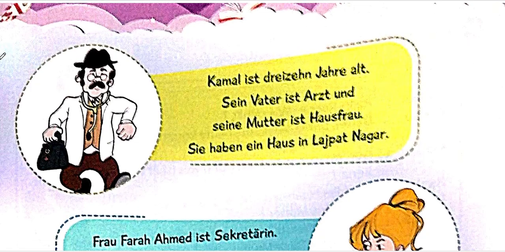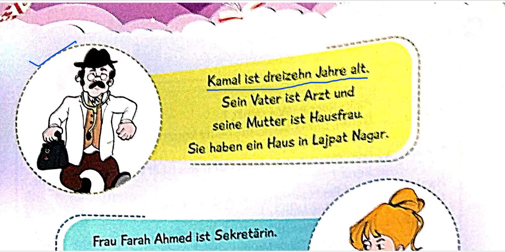So now we are coming to these little descriptions about each of them. So this is a doctor. So Arzt. Kamal ist 13 Jahre alt. They're basically telling the age. First of all, we understood that this doctor's name is Kamal. Ist is the verb conjugation of the verb sein. Go ahead and watch lesson 2 parts if you don't know what sein is. Sein is basically to be. It has an irregular verb conjugation. It's kind of like an exception.